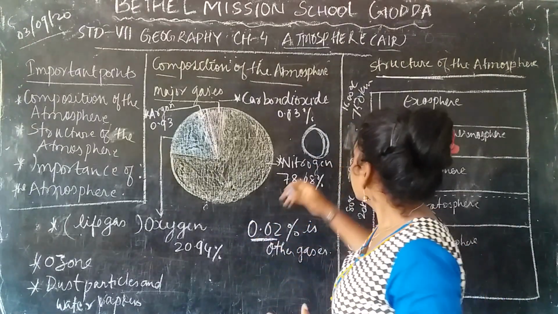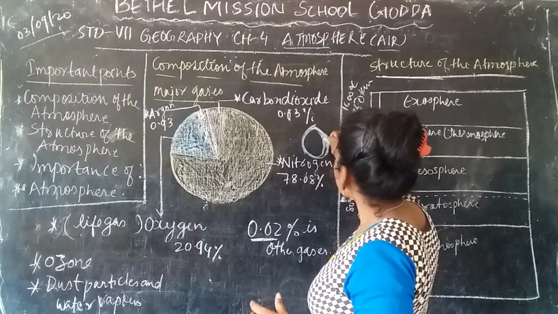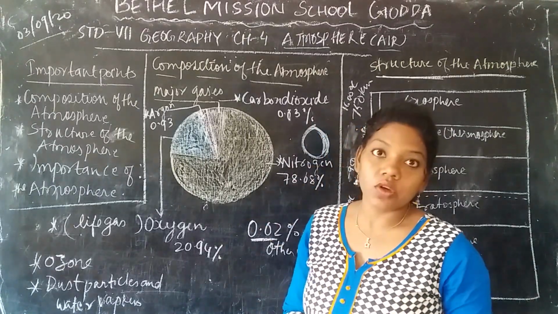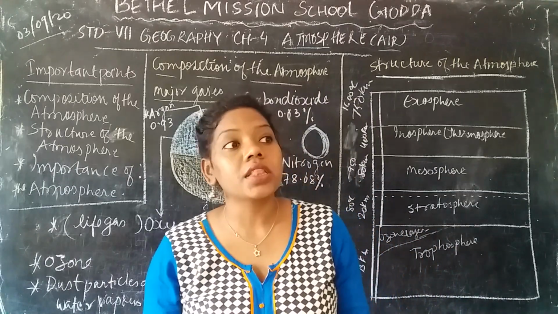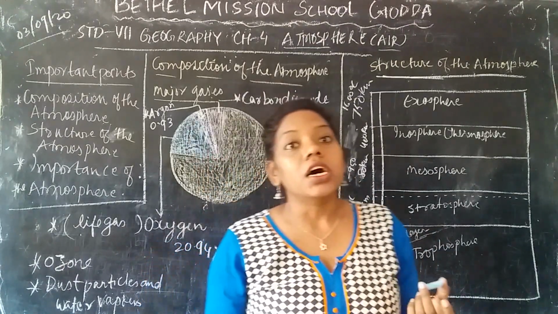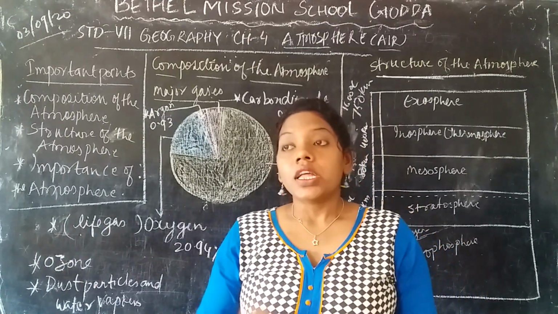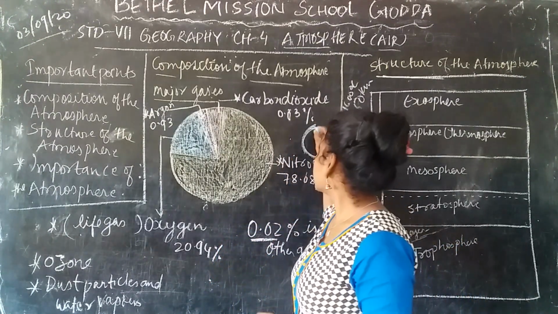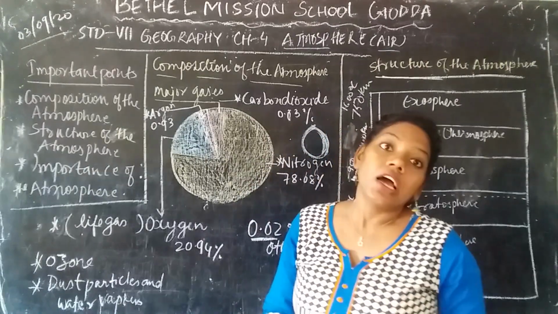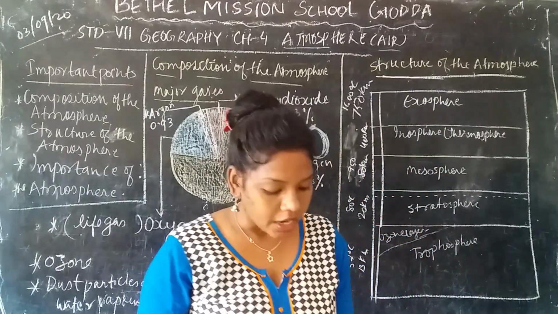Yes or no? Due to that we can breathe fresh air and live. So this layer of air that surrounds the earth's surface is called the atmosphere.